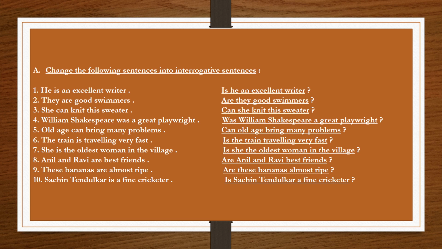These bananas is the subject and are is the helping verb. So the question will be, are these bananas almost ripe? And question mark. And last sentence is, Sachin Tendulkar is a fine cricketer. Is is the helping verb here, so the question will be, is Sachin Tendulkar a fine cricketer?